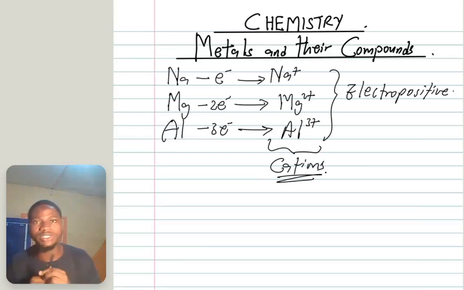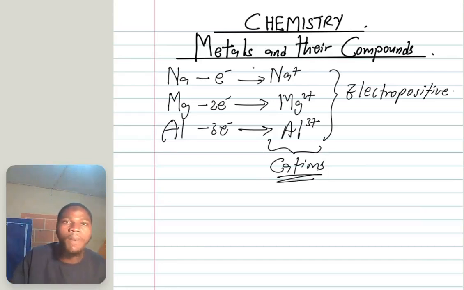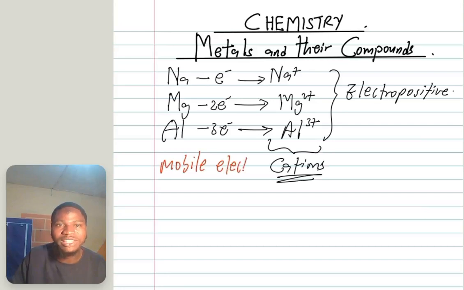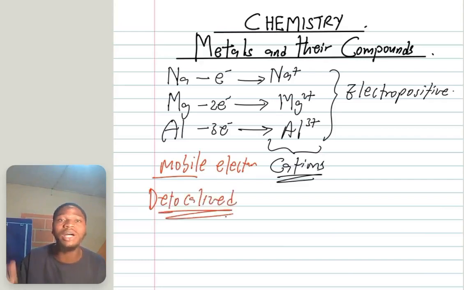Now take note of something: metals have what we call mobile electrons in their structure. The word mobile means that the electron is delocalized. Another word for mobile is delocalized. It means this electron can move about in the structure. Because they have mobile electrons, metals are able to conduct heat and electricity. Metals are good conductors of heat and electricity. Why can they conduct electricity? Because of the presence of mobile electrons.